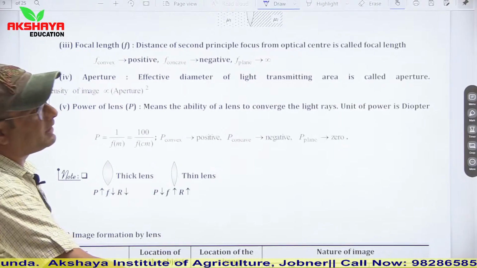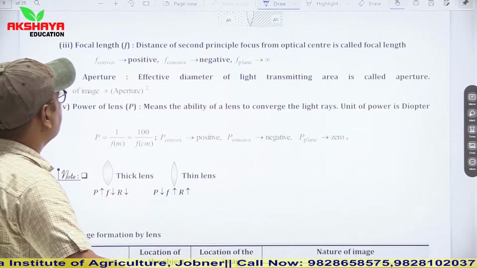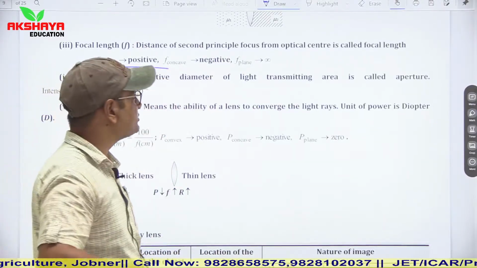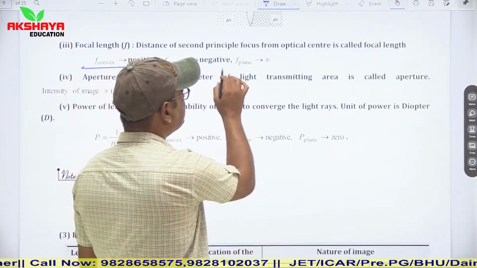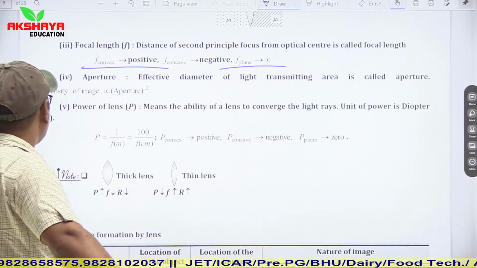Now focal length. Focal length is the distance between the principal focus and the optical center. For a convex lens, focal length is positive, and for a concave lens it is negative. If we talk about a plane surface, there is no curvature, so focal length becomes infinite.